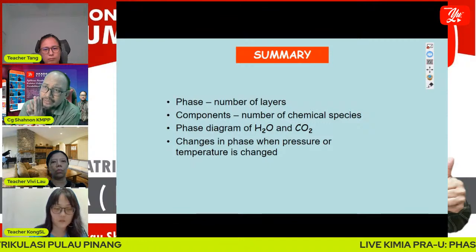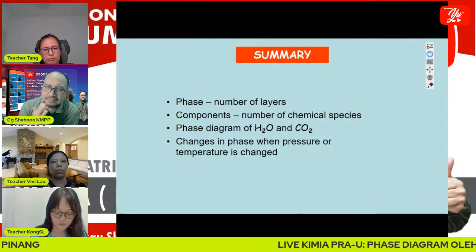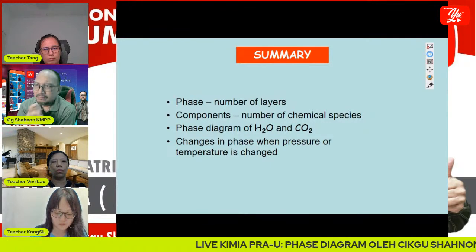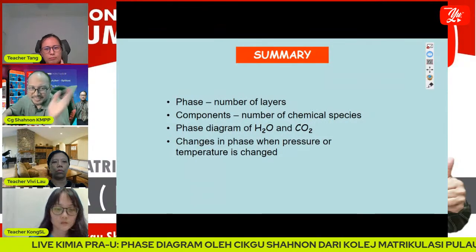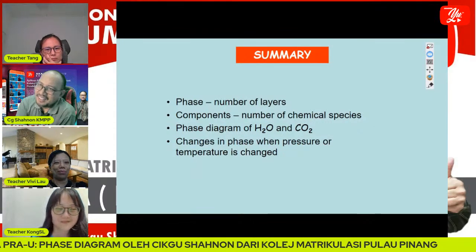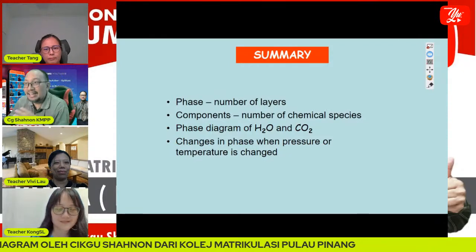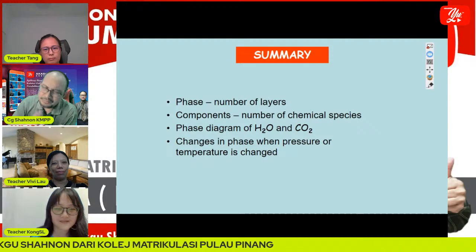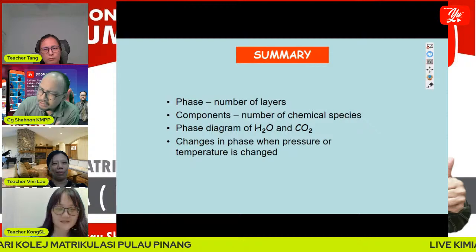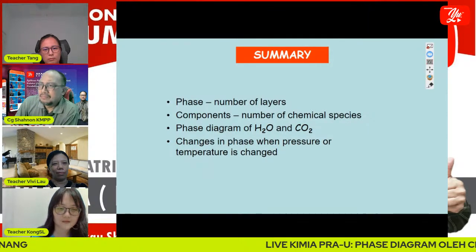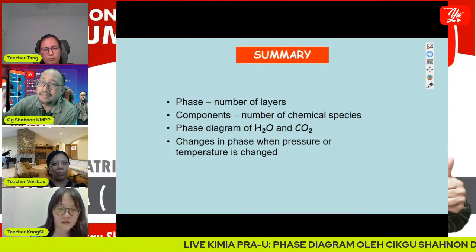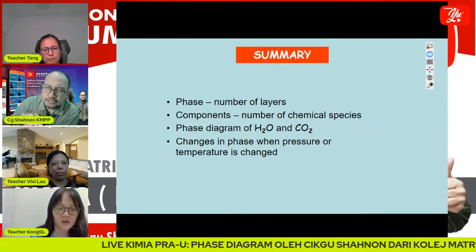Then you have to know how to sketch the phase diagram of water. The phase diagrams of carbon dioxide, oxygen and nitrogen are all the same in shape, but different in triple point, critical point, and so on.